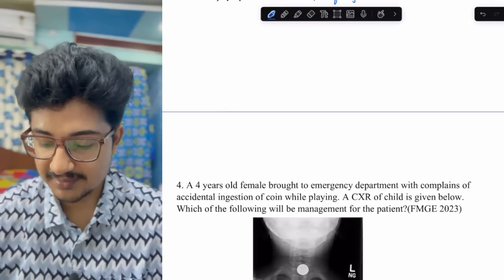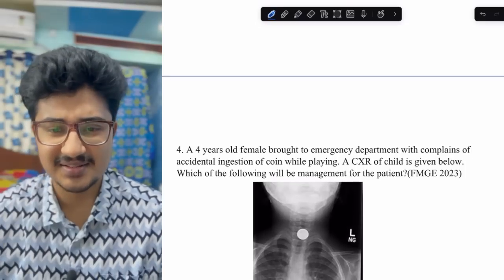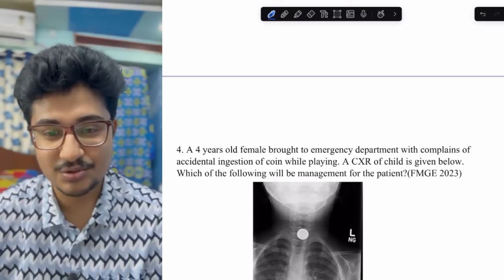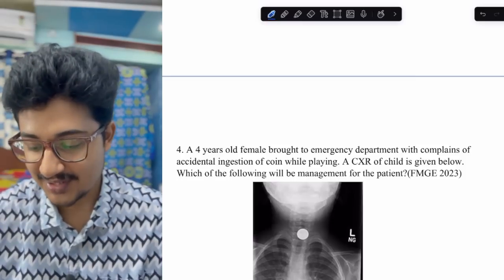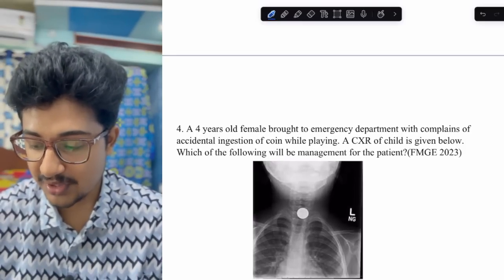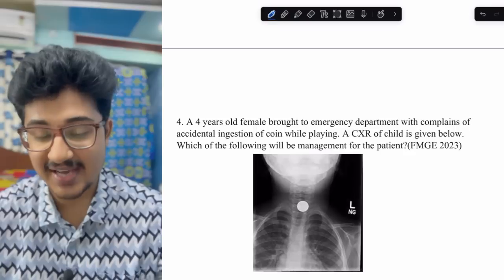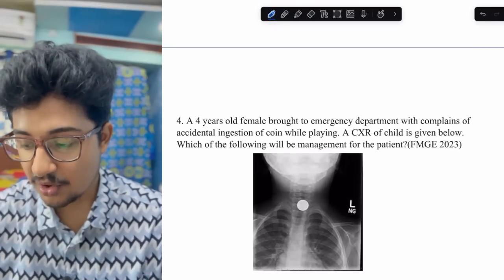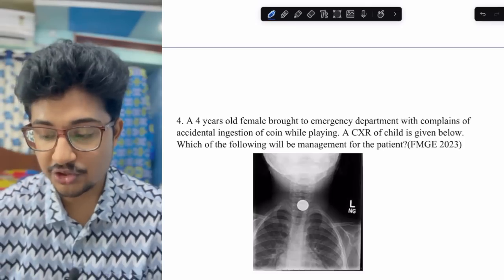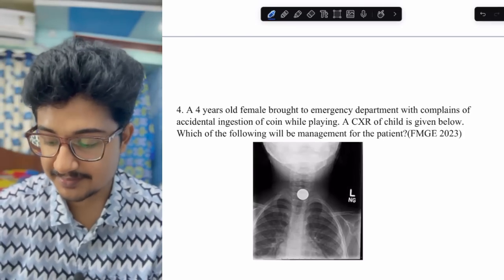Another question is there. A 4-year-old female. This is a very common question. This could be asked in any exam. This is a very common question even in your MBBS also. A 4-year-old female brought to emergency department with complaints of accidental ingestion of coin while playing. A chest X-ray of the child is given below. Which of the following is the management of the patient?